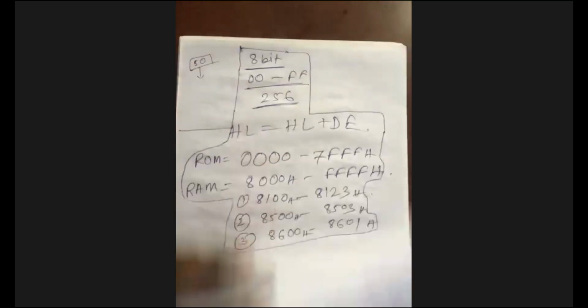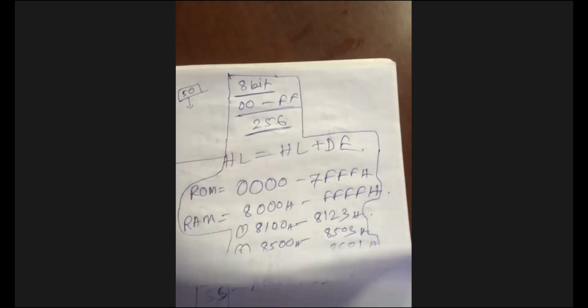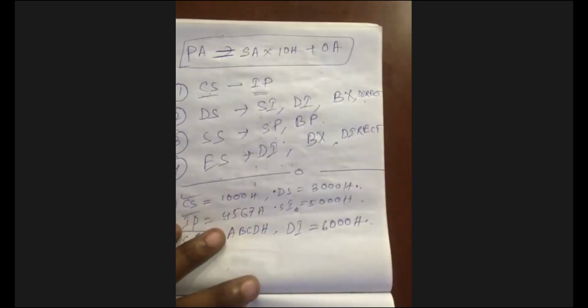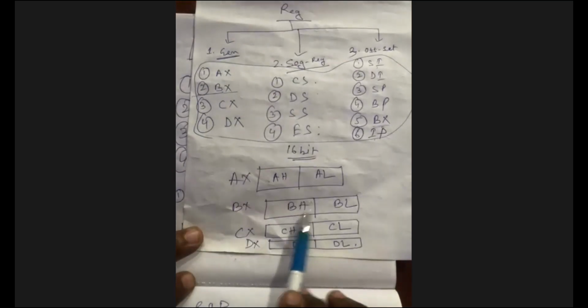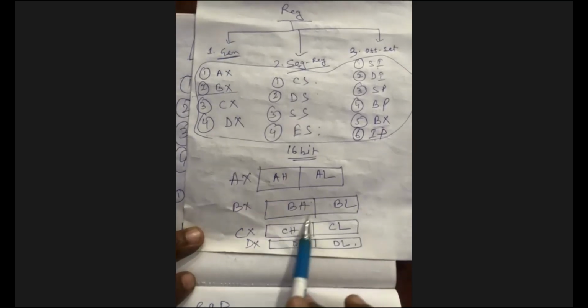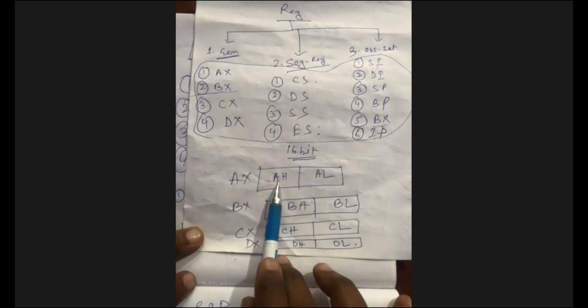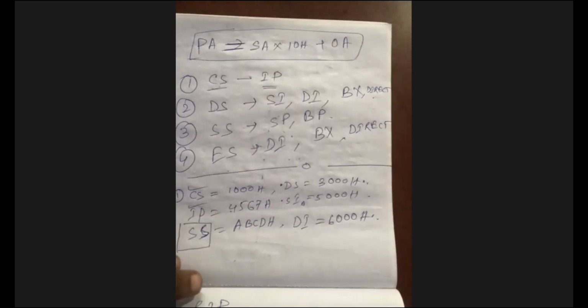AX, BX, CX, DX registers. AX is also divided into two parts. Just see: AX is AH and AL, BX is BH and BL, CX is CH and CL, DX is DH and DL. So this BH content will be copied into the AH.